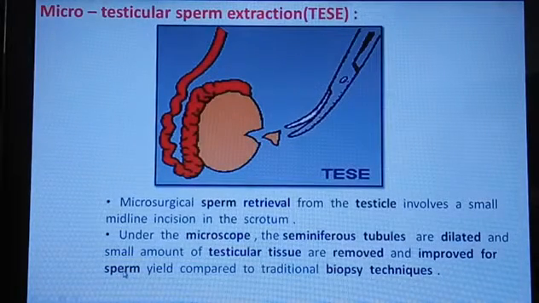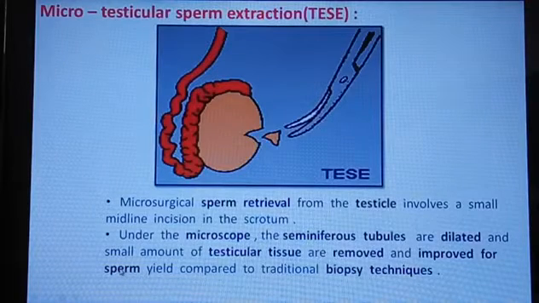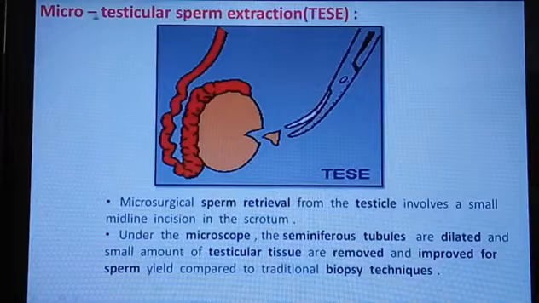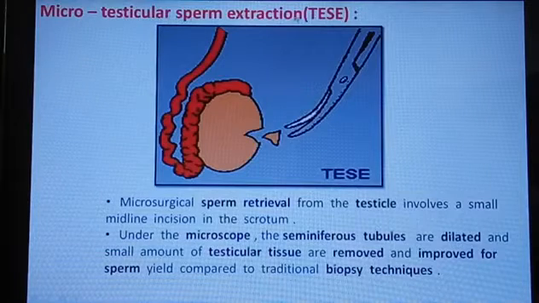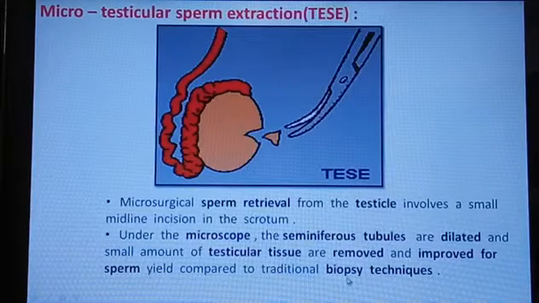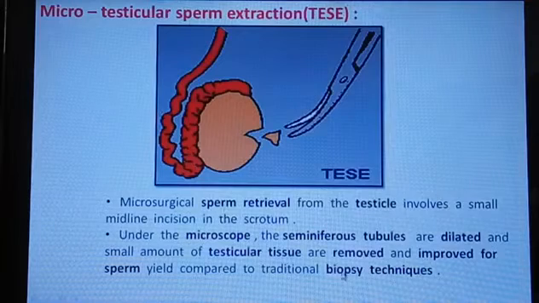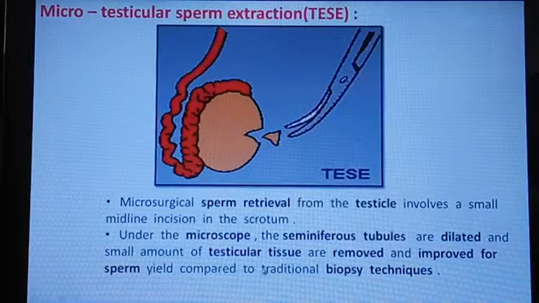So that is rectified. Which condition is rectified? The azoospermia condition is rectified with the help of the microtesticular sperm extraction technique. The yield is better compared to traditional biopsy techniques. The microtesticular sperm extraction technique is an improvement over the traditional biopsy technique.